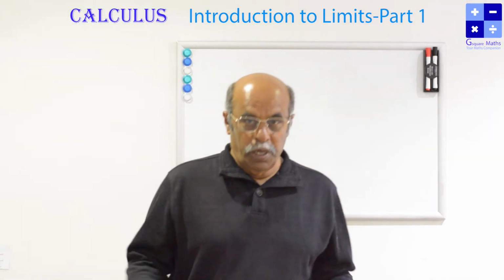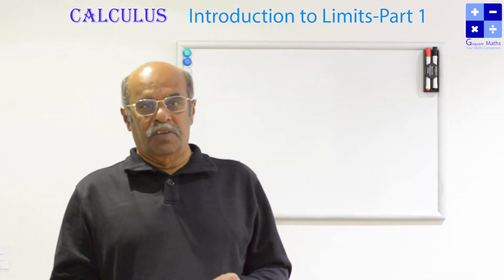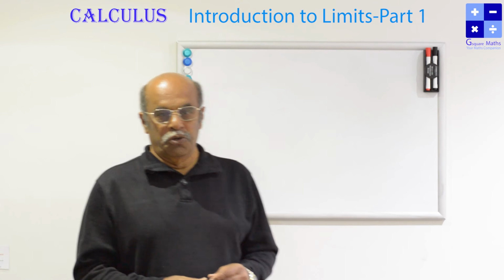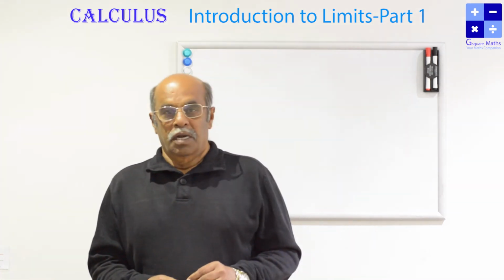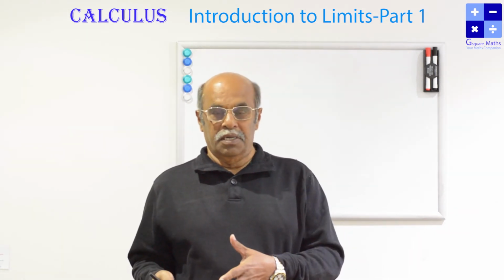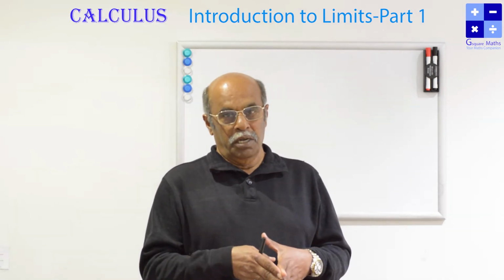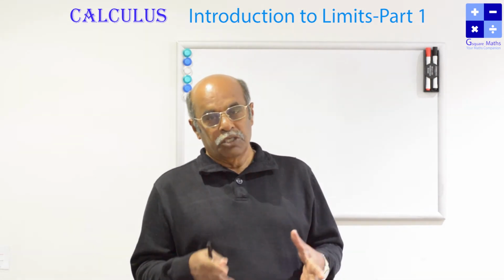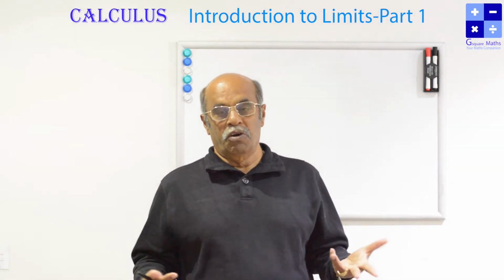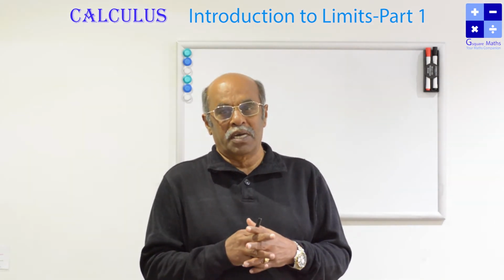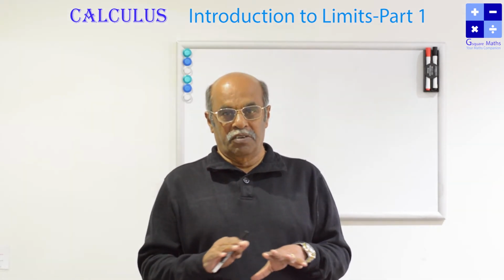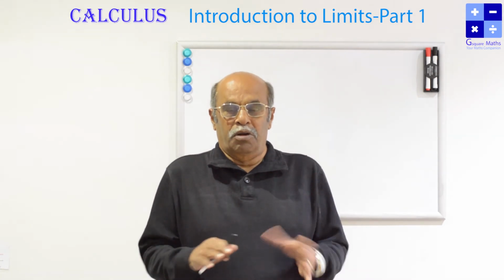Dear children, so let us define what is the limit of a given function at a given point. We have seen just an example. f of t is equal to (t square minus 4) by (t minus 2). This is not defined at t is equal to 2. We have seen that limit value, right hand limit, left hand limit also, they are equal and it is coming to the value 4. We also see what is the functional value. Here the functional value at t is equal to 2 is not existing. So how are we going to define? Functional value has no concern with the limit. When you are talking about the limit, there is no problem of functional value. Functional value may be equal or may not be equal.